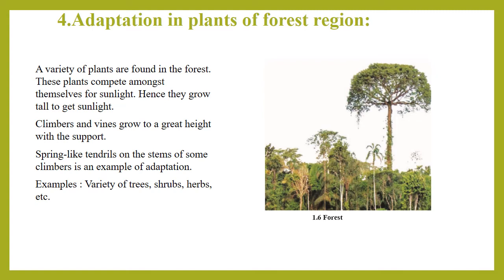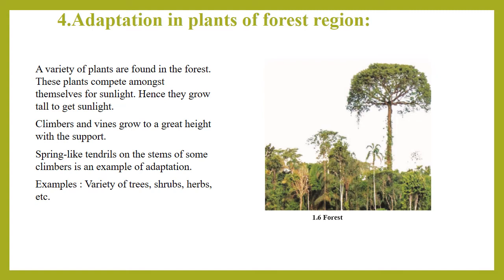And for rising taller, what do these climbers and vines do? They give out spring-like tendrils. You must have seen some of the climbers like marigold, bitter gourd, and others.